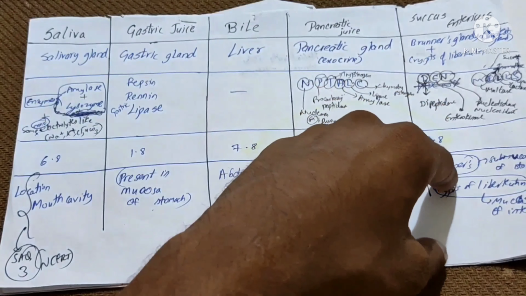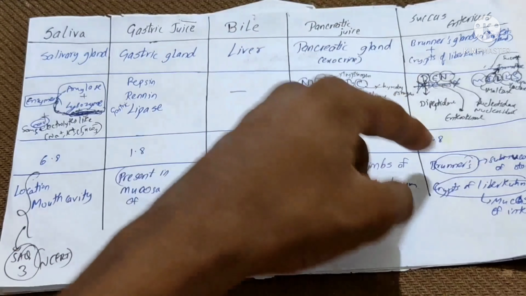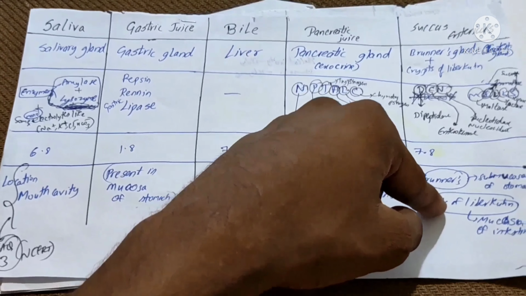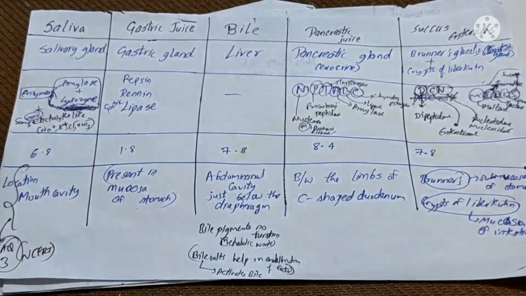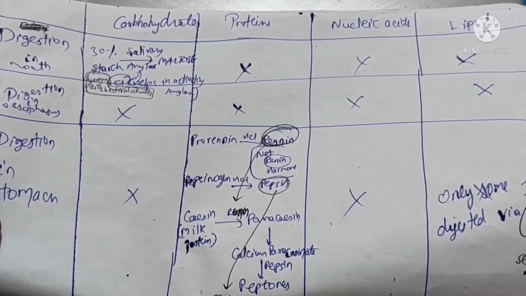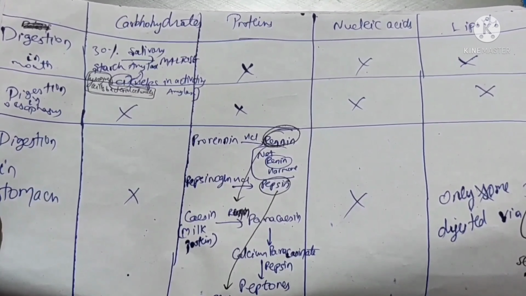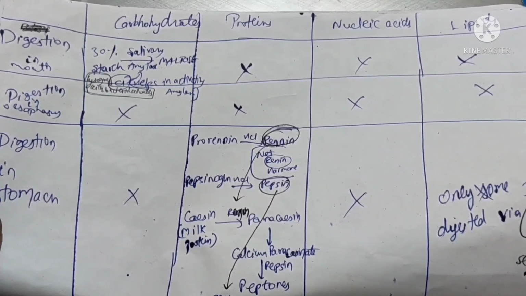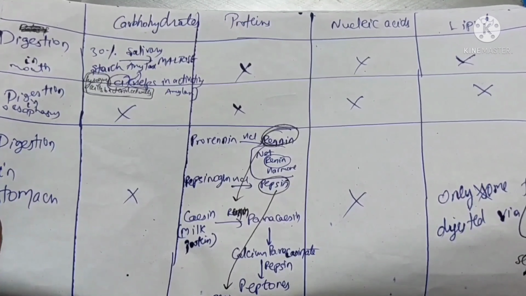Okay, at last, succus entericus is secreted by Brunner's gland, you know, and the crypts of Lieberkühn, which are in the mucosa of the intestine. Yeah. Now, the second topic is the most crucial. Please try to remember this. First, carbohydrates, proteins, nucleic acids, and lipids. 4 of them are there.